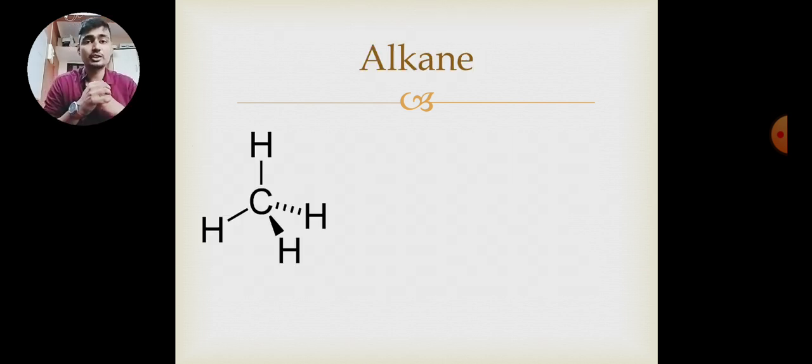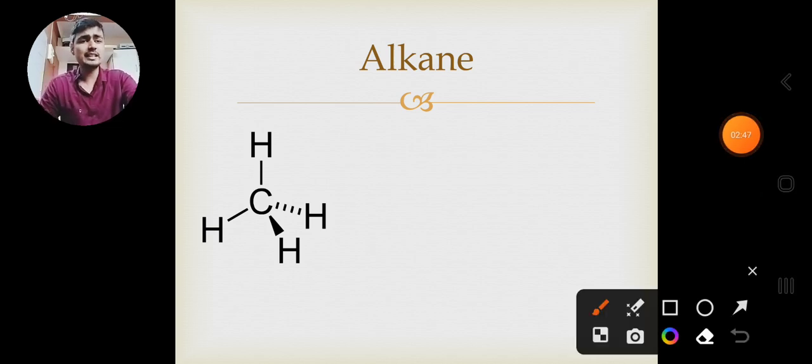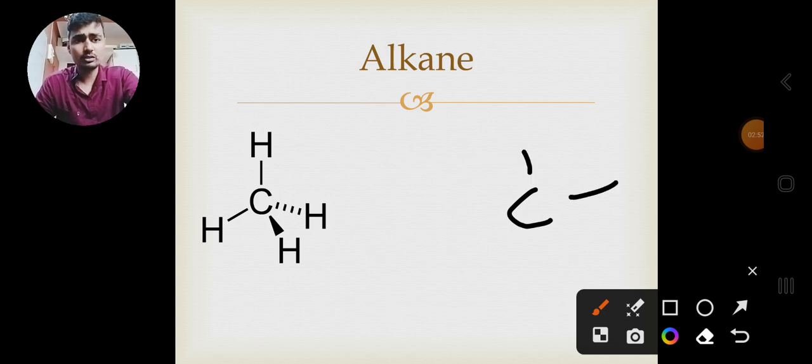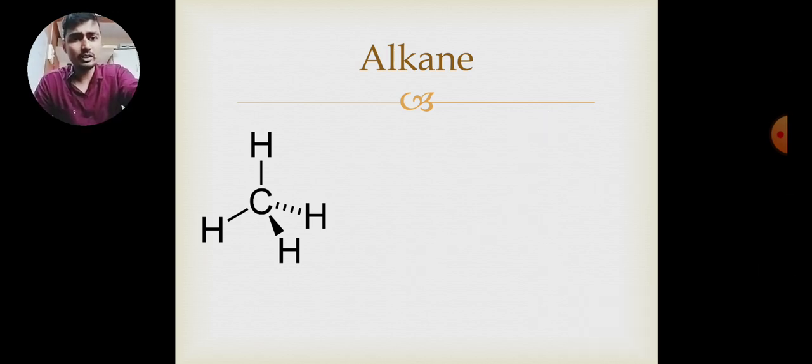Our very first functional group is alkane. So simply, alkane is not any separate functional group. It is just a carbon and 4 hydrogens using single bonds, fulfilling its valency. So this is called methane. Suppose I have taken 2 carbons.